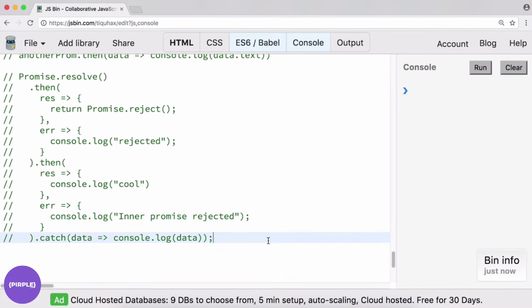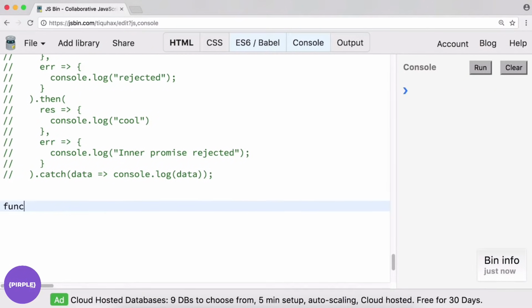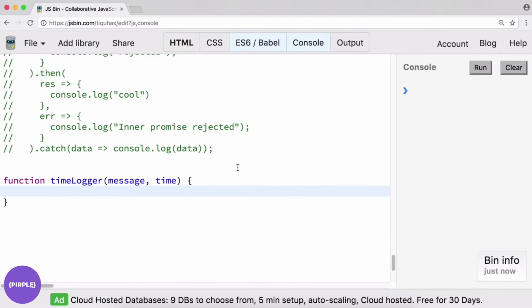So basically, we can write a function. I'll just call it timeLogger. And it's going to take in a message and a time that it will take to execute. And what we'll do is we will return new Promise, and we'll do resolve, reject as usual.